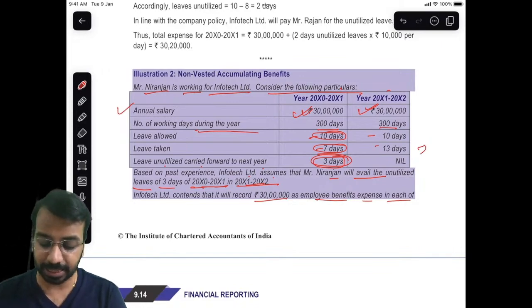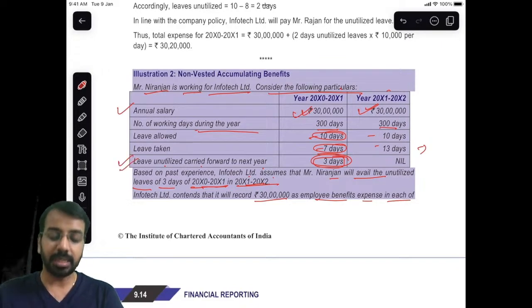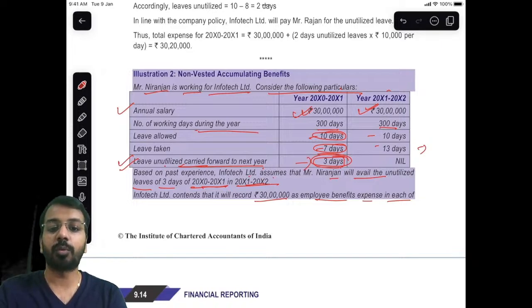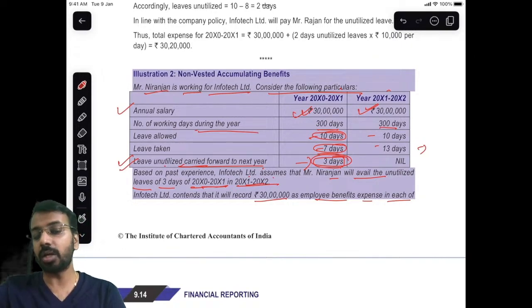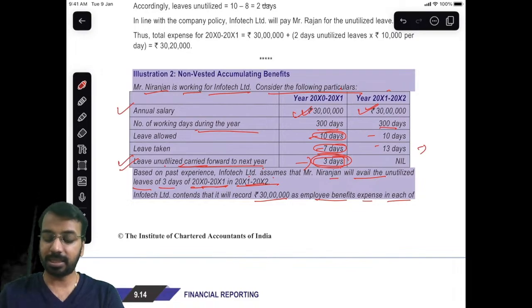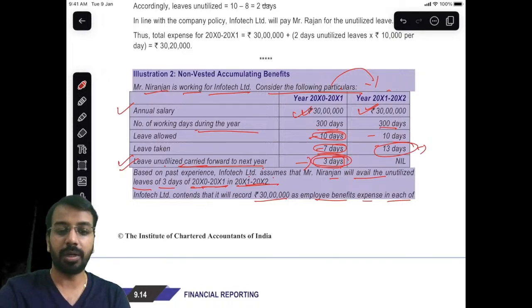That is the logic. And the second thing is, for an entity, whatever the accumulating absences, whether vested or not vested, whatever this closing balance is, the expected cost of that we should provide for at the first year end as an expense in the first year, and a liability which will be settled in the second year. But sir, we are not settling this liability. But we have an obligation to give him 3 days of extra leave in the next year. For that, we have to calculate the amount.